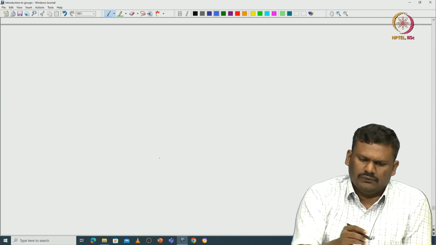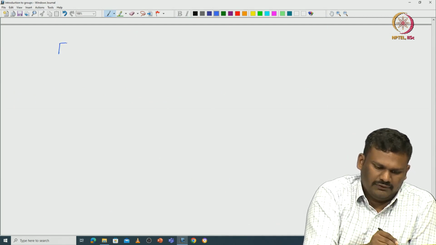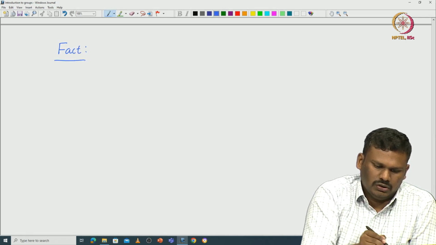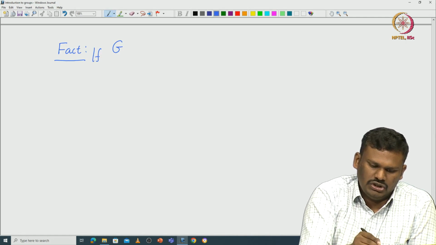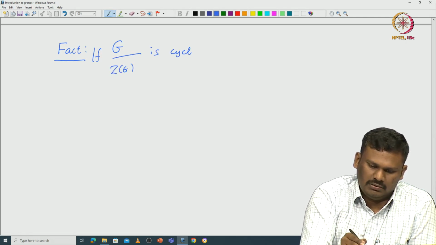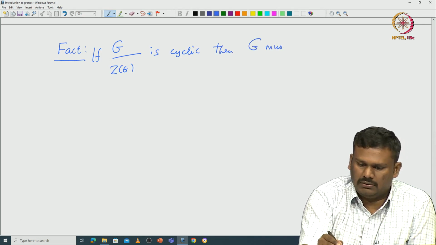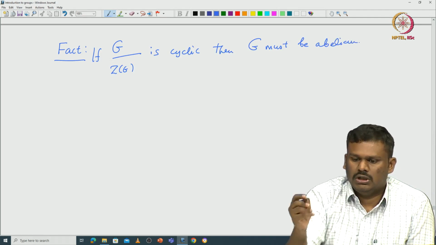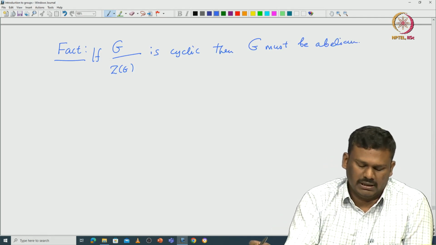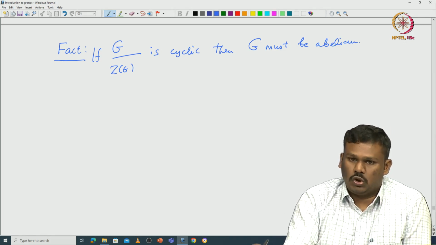For example, one can prove the following fact, which I have already stated. If you assume that G modulo the center of G is cyclic, then G must be abelian. There are many proofs available in the literature. For example, you can work with G modulo the center of G, which is a quotient group.